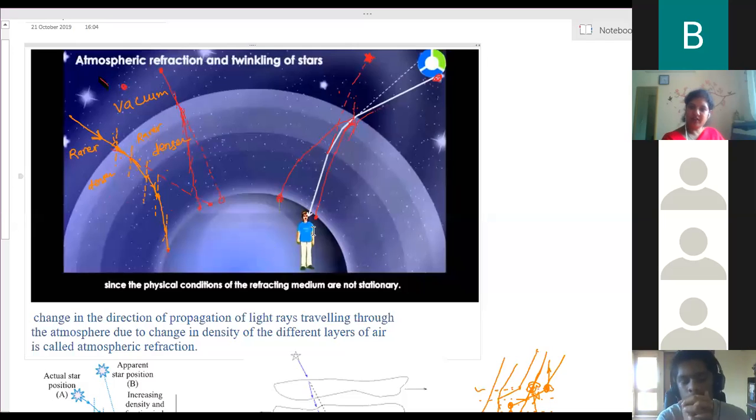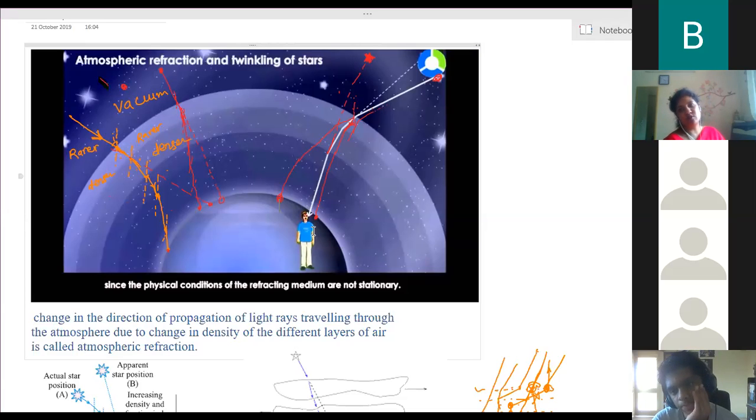Sometimes only 500 rays will reach the person's eye. Sometimes 1000 will reach. Sometimes only 100 will reach. Sometimes only one will reach. Then what happens? When more rays reach, the star will be seen, but will its brightness be more or less? More bright. Now if only 100 rays are reaching from the star, then it is less bright, faint, dimmer.